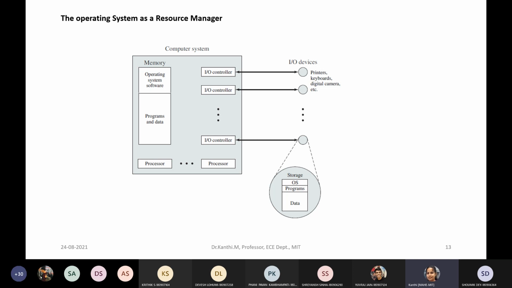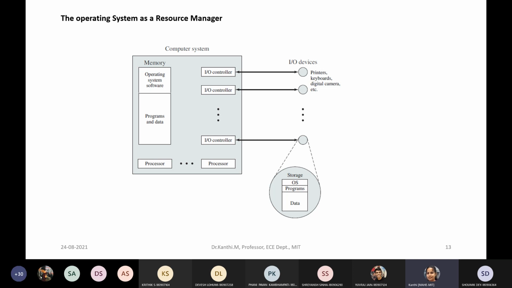The operating system decides when an IO device can be used by the program in execution and controls access to and use of files. So everything is decided by the operating system. It takes care of file management, IO management, and time management. If you talk about a real-time operating system, time management is an additional feature which is very crucial.